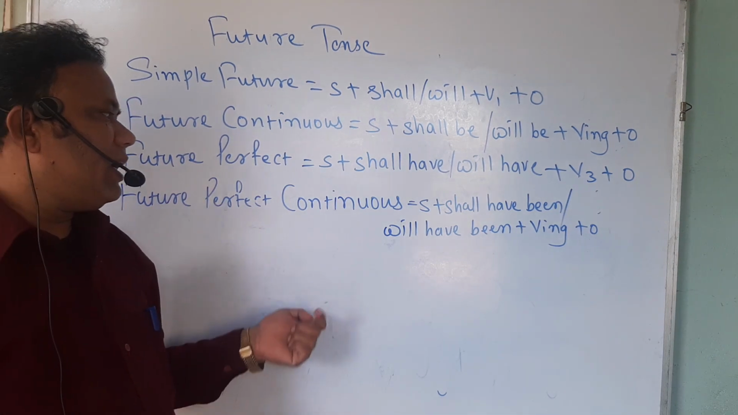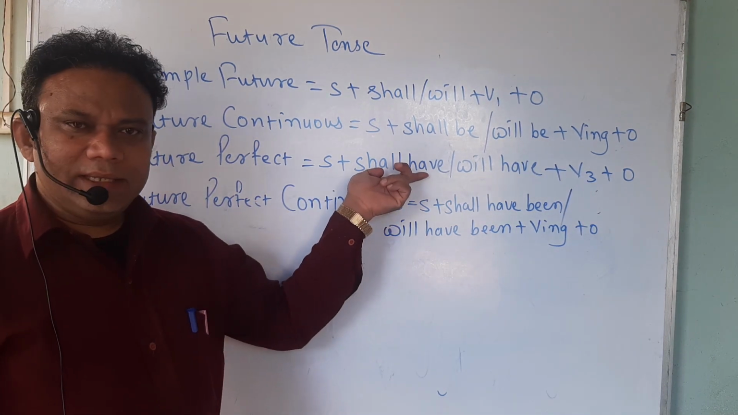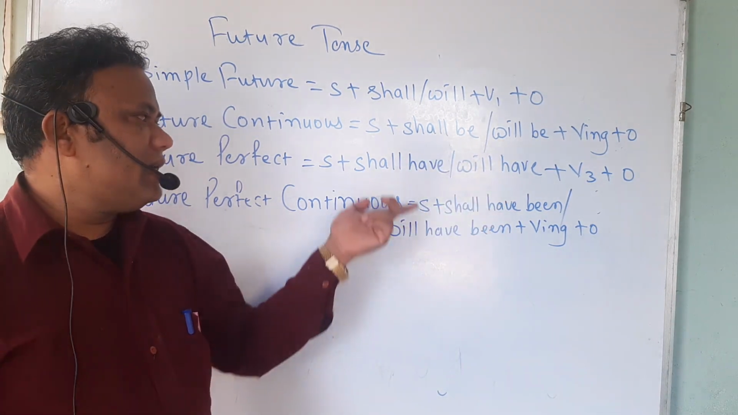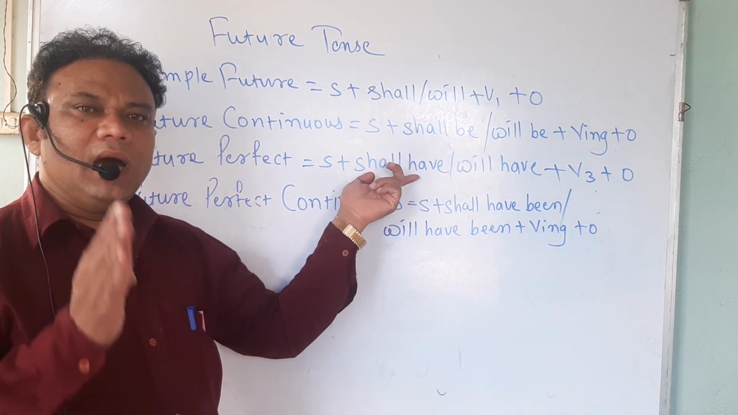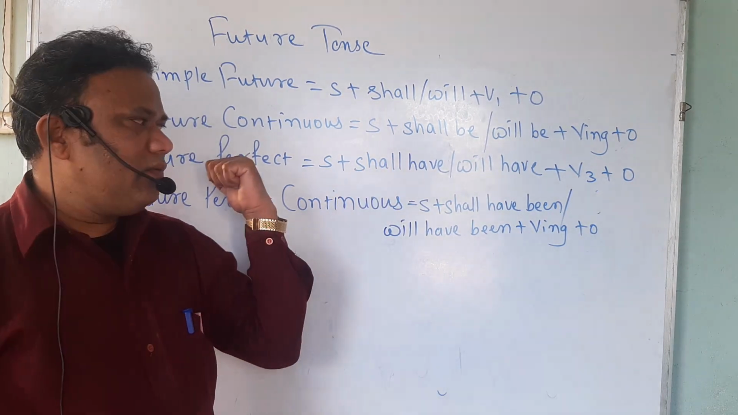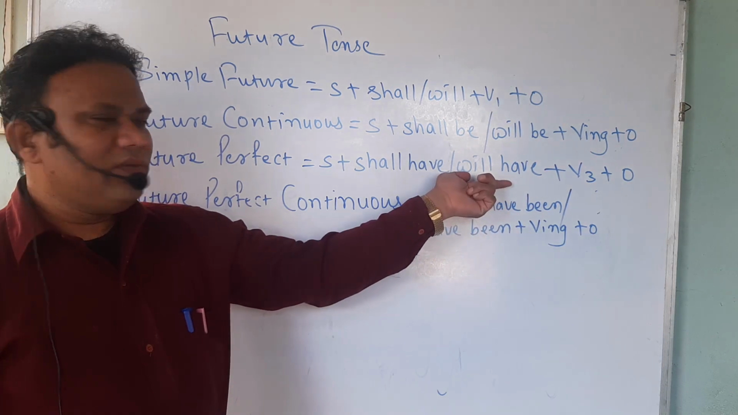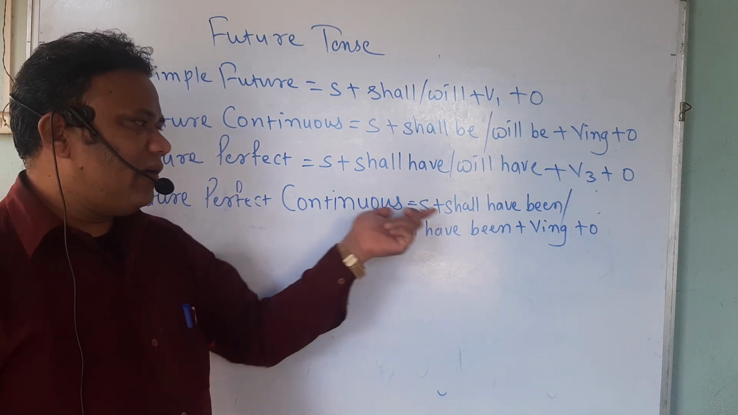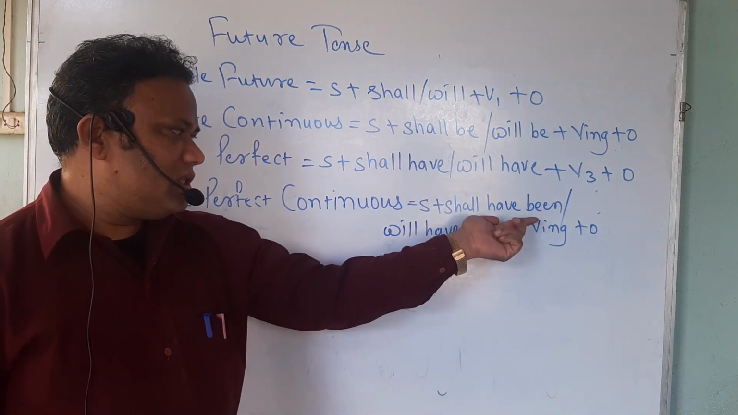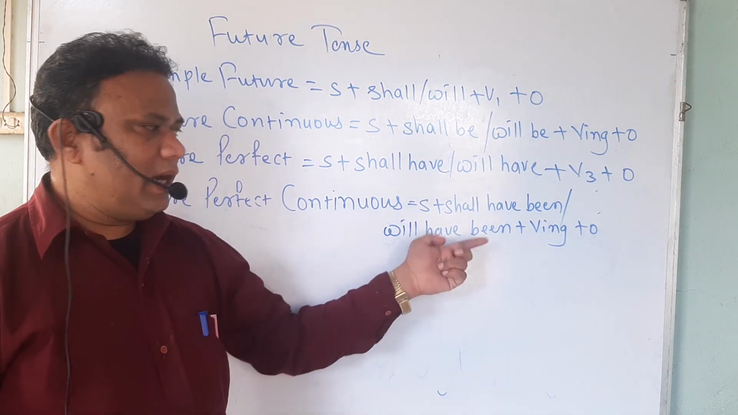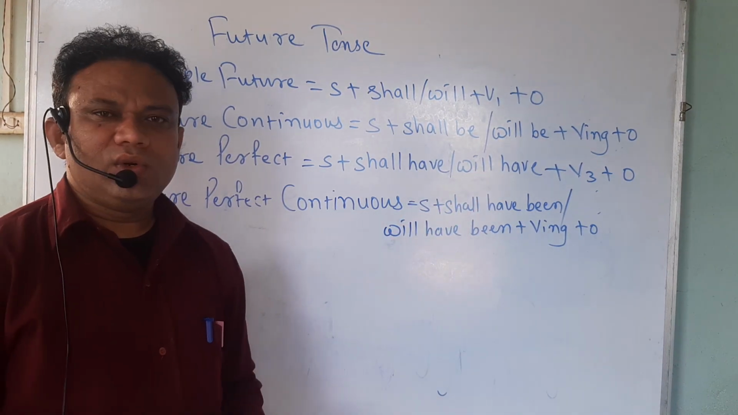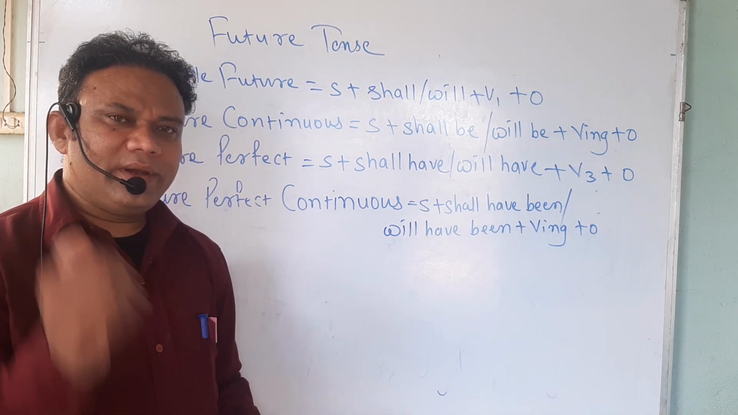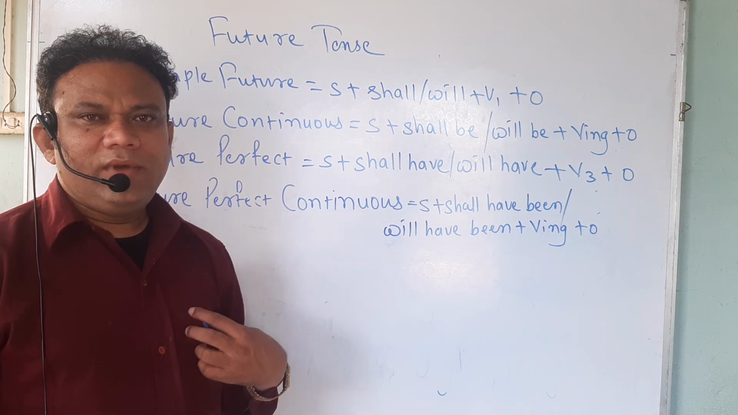In future perfect tense, after the subject we have to use either shall have or will have. Here also the same rule is there. Shall have we can use only with I and we, and with the remaining subjects we have to use will have, and after that the third form. In future perfect continuous tense, after the subject we have to use shall have been or will have been and then the ing form. Here also shall have been we have to use with I and we, and with the rest of the subjects we have to use will have been.